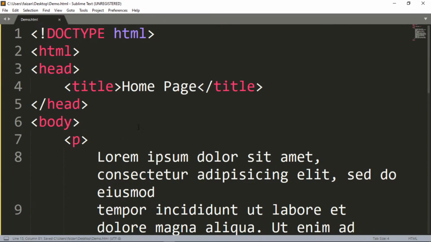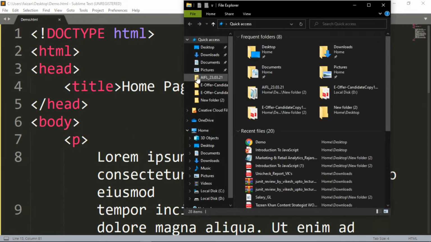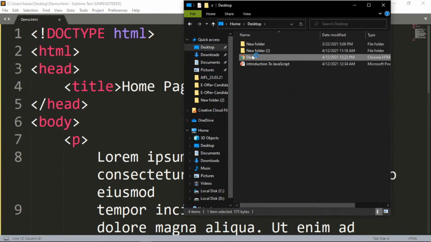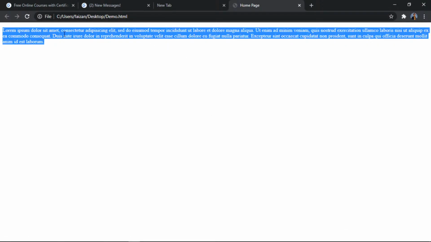Now let's save this file and let me run it in the browser. Let's go into the desktop and just double click on it. We have already saved it on the desktop, and just double click on demo. Done. So it will run in our browser. Obviously my default browser is Google Chrome, so you see the paragraph tag over here, and this is the home page. Now what is the significance of this title?